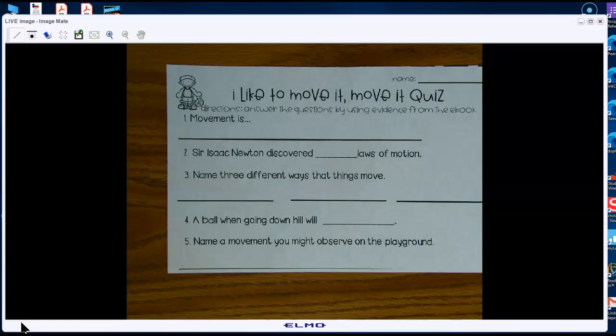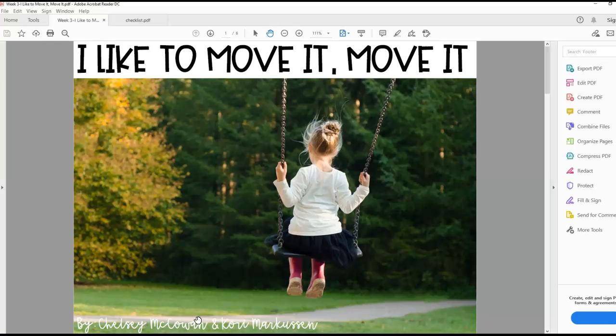Next week, if the weather is really nice, hopefully cross our fingers, we'll do what's called Playground Olympics. And we'll go outside and we're going to do different movements out in the playground. We're going to write them down on our clipboards. So that's what we're going to do next week, hopefully, if the weather cooperates with us. So, I'm going to pull up I like to move it.